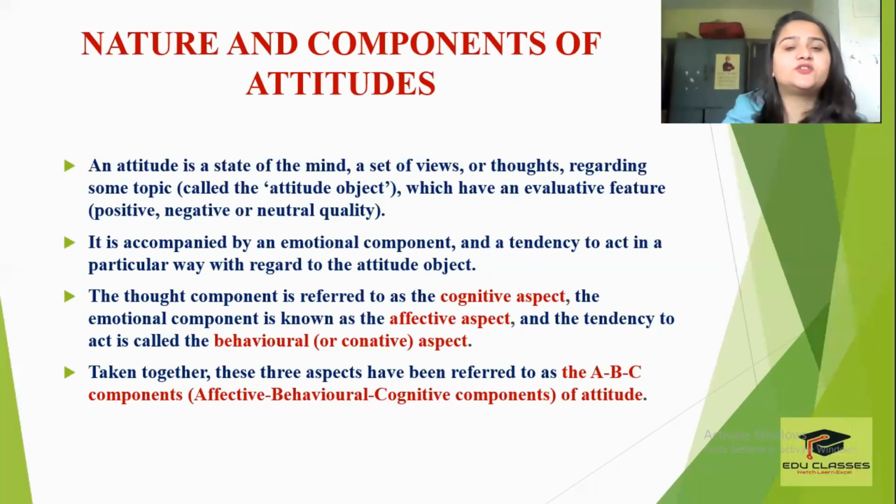So attitude is a basic state of mind or views or thoughts that you have about a certain object or certain topic. Now it is accompanied by an emotional component and the tendency to act in a particular way with regard to the attitude object.